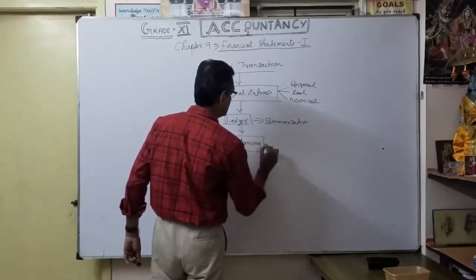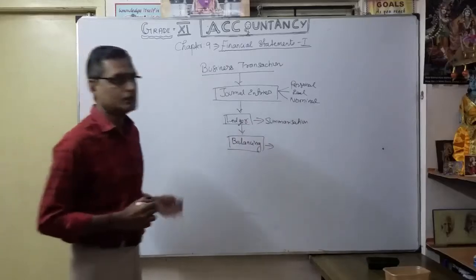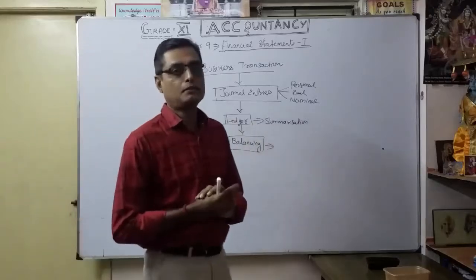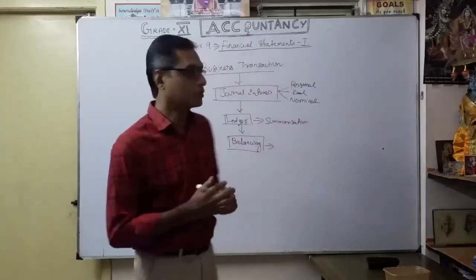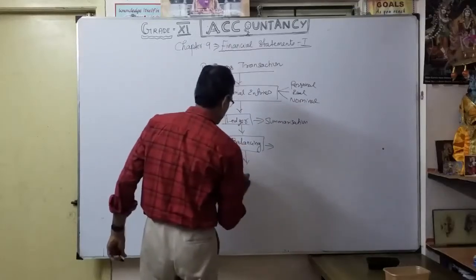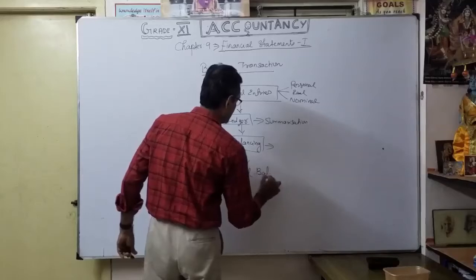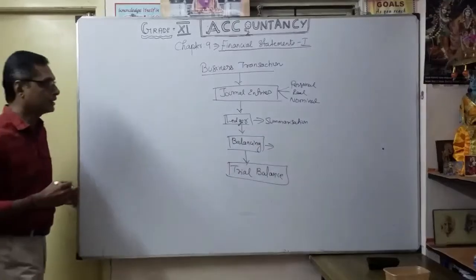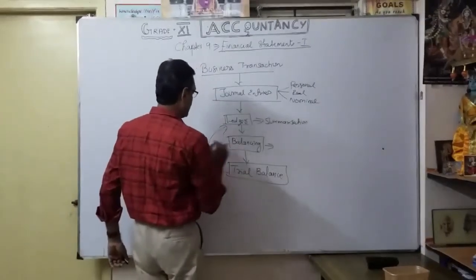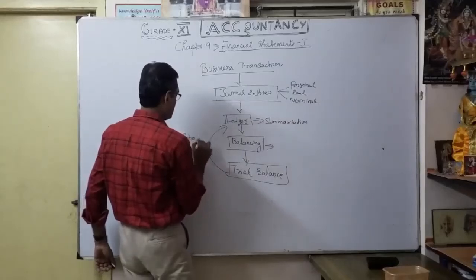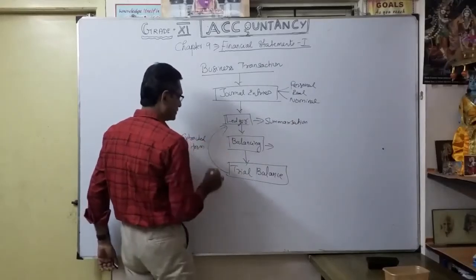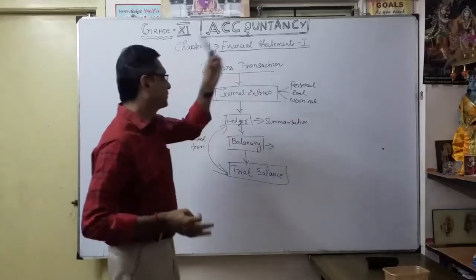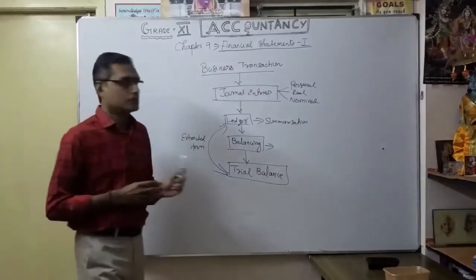With this balancing, wherever brought down, wherever carried down, on the debit side and credit side. Sometimes brought down will come on the credit side, sometimes on the debit side. Accordingly, you are going to prepare the trial balance. So what is a trial balance? The balances which are extracted from the ledgers. Once we have a trial balance, only then are we going to prepare financial statements. You understood? That's all the explanation.